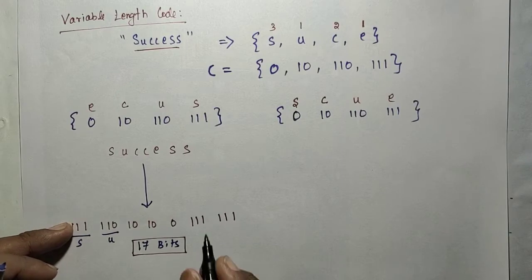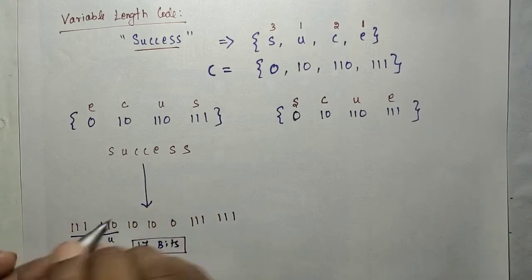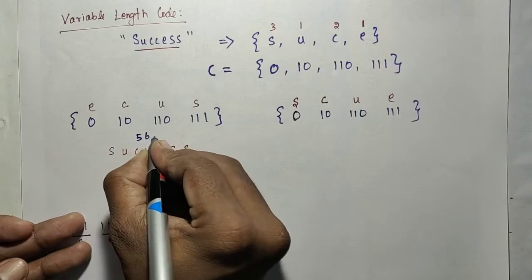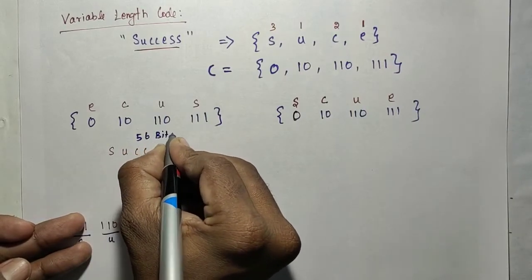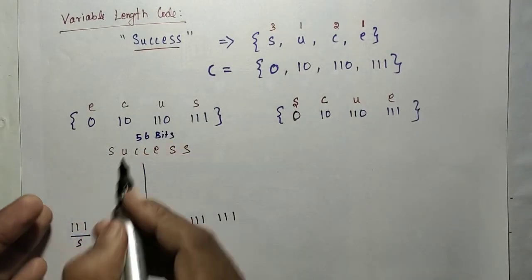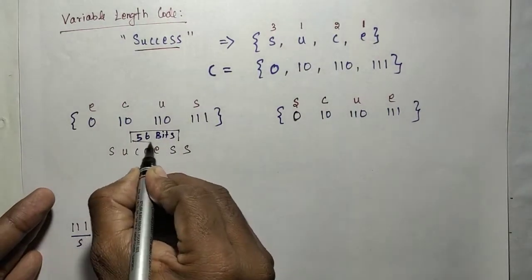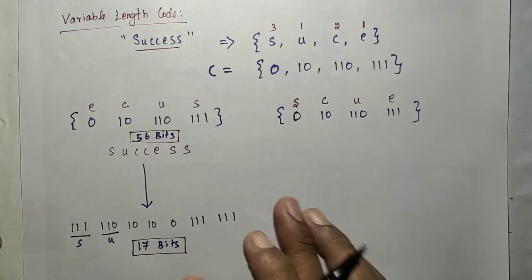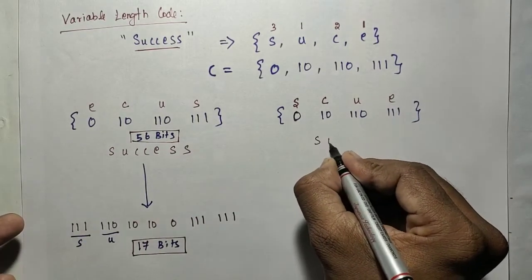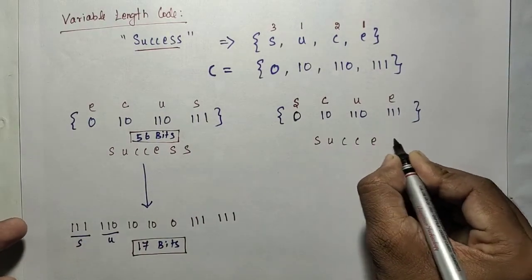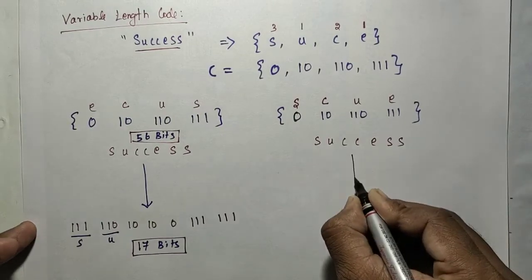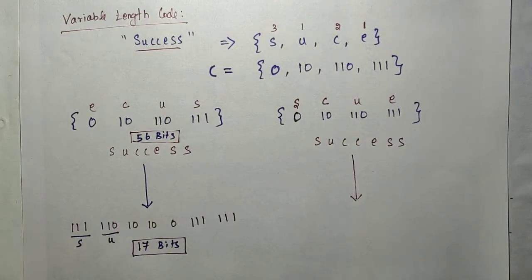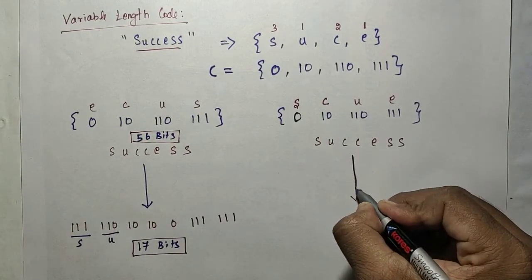Okay, so this 56 bits, the original size, is reduced to what? 17 bits, compressed to 17 bits if you are using this code word, suppose S U C C E S S. So here, if you are using this one, what we will get is